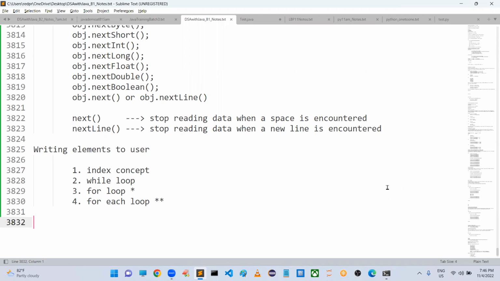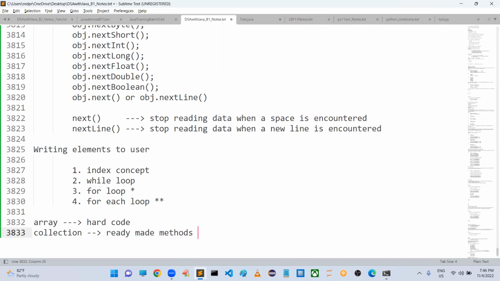Majority of the people are going to feel, sir, why are you taking arrays in that much depth? What is the need? See, very simple. If you take arrays, everything we have to hard code. But if you take collections, for everything ready-made methods are there.